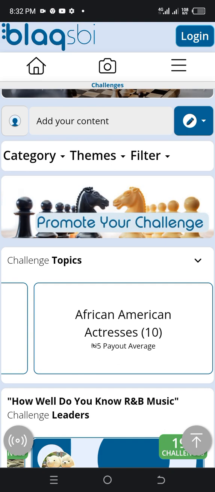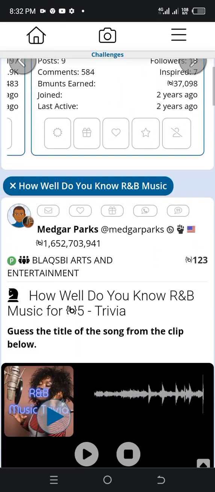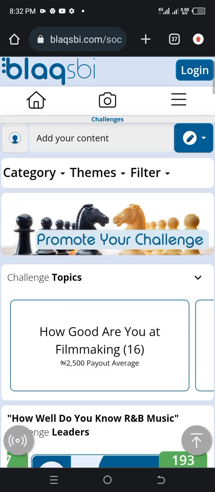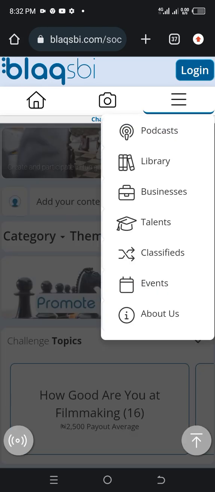So let's quickly go to the sign up. You have seen how it is. Let's do the sign up together and see what it is. Let's click on these three lines. If you click on these three lines, you see the podcast, the library, the business. This place allows you to post your own businesses and get noticed and get customers. Talent: in this place you can post your talent, what you're good at creating if you're creative. Classified, events, and about us.